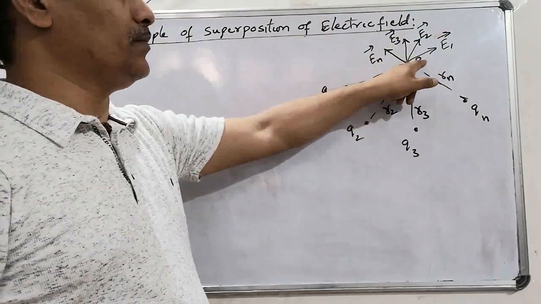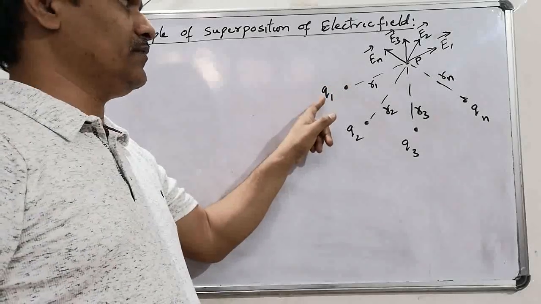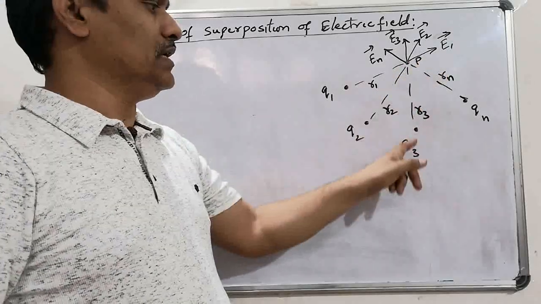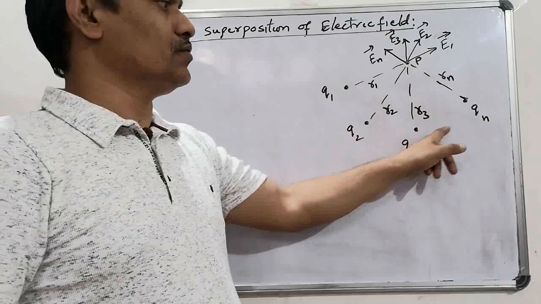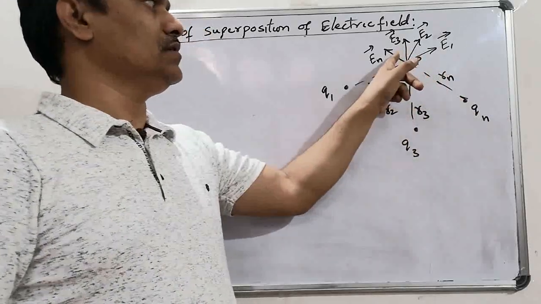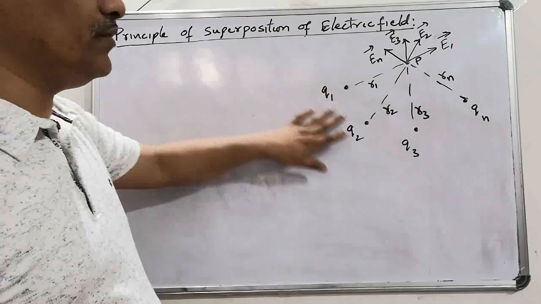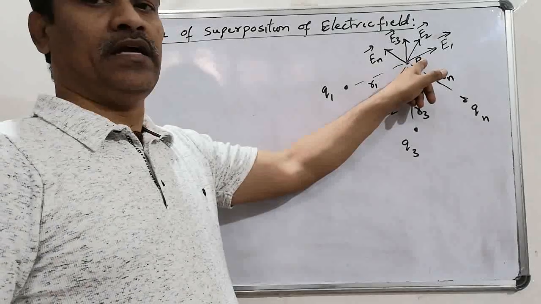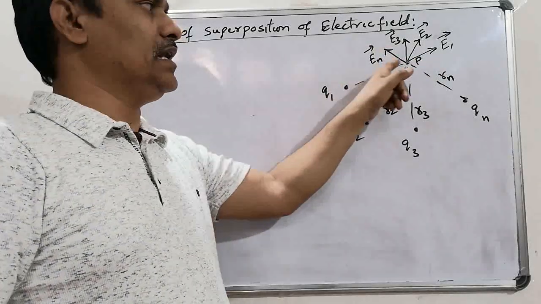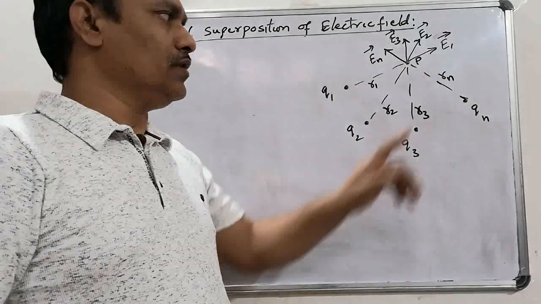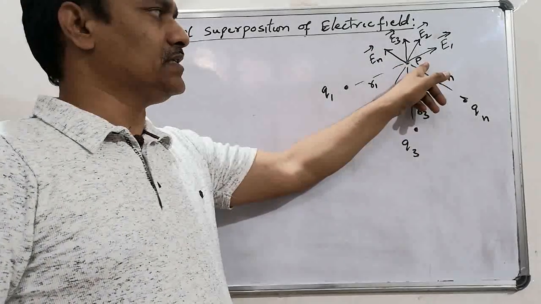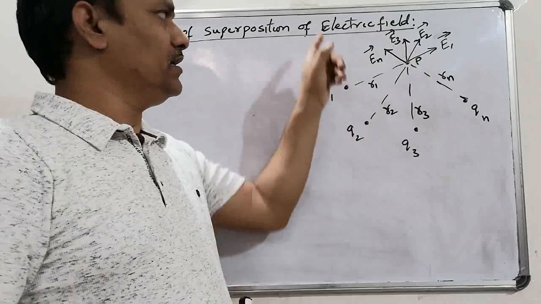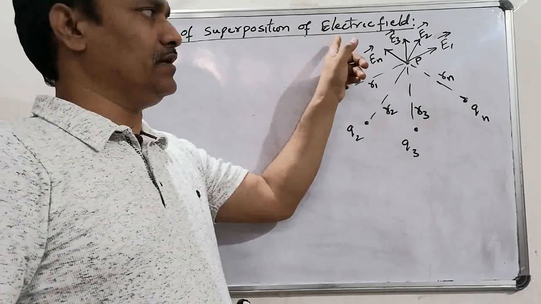See, every charge will have its own electric field in its surrounding. That means at point P we will have the electric field due to charge Q1, the electric field due to charge Q2, electric field due to charge Q3 and so on, and electric field due to charge Qn also. That means if we have n charges in a certain region, at any point we will have n number of electric fields. So if we want to know the net electric field intensity at a given point P, we should apply principle of superposition on electric field.